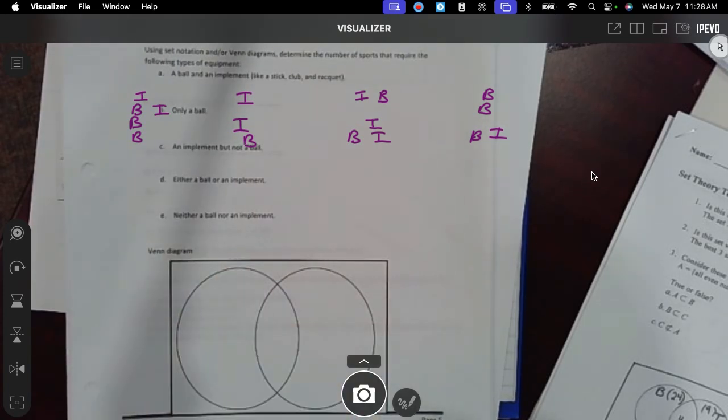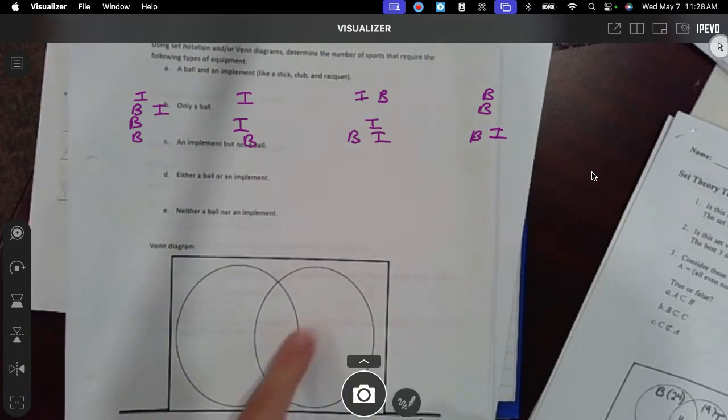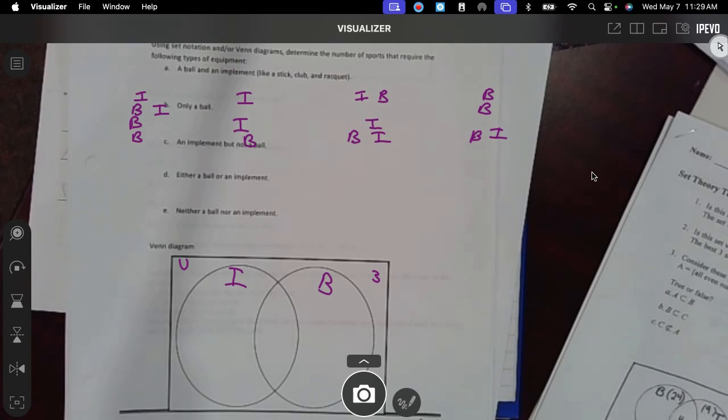E was the one that we got 3. Okay, so on your Venn diagram though, you had, I'm guessing, the universal set of all of these things. You had implement, and you have ball, and then in here you would have both. And then out here you would have the neither. Okay, so yeah, this one, if you want to use numbers, out here we would have 3, right? Because there were 3 neither.